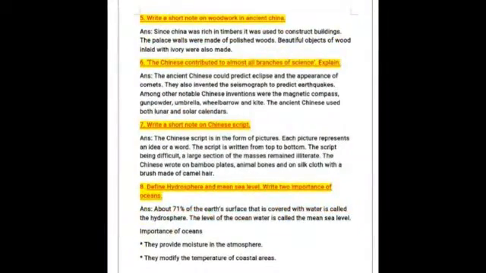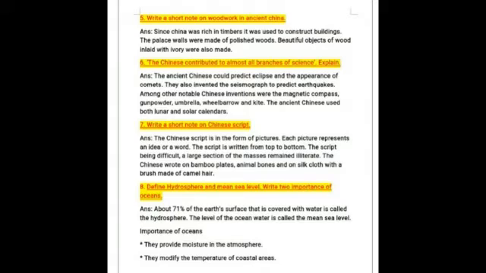Okay. So next question, write a short note on woodwork in ancient China. So since China was rich in timbers, it was used to construct buildings, and the palace walls were made of polished woods, and beautiful objects of wood inlaid with ivory were also made.